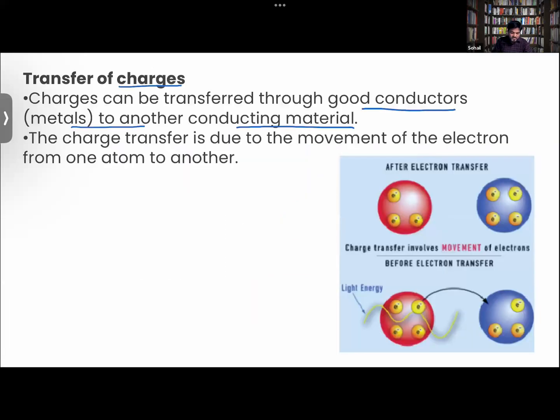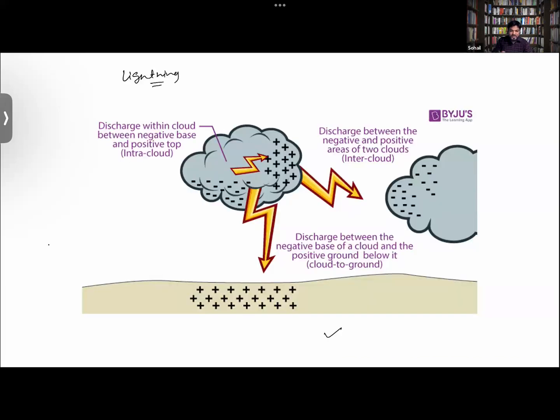In all of this, what we have been studying so far is that electrostatic charges are developing and a charge difference is being created. One body is getting a positive charge, one is getting a negative charge, so charges have developed on them. Yet we say that these are all examples of electrostatic charge.